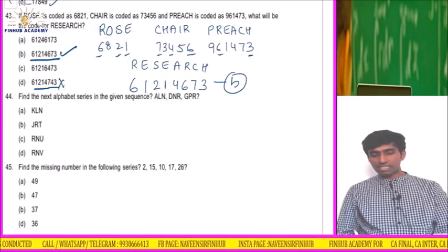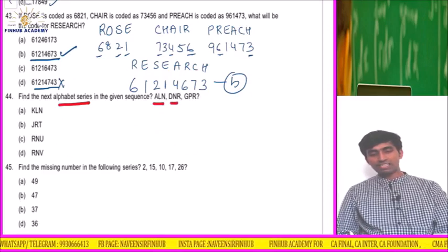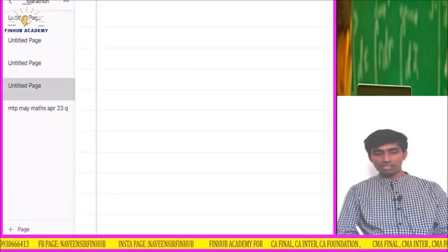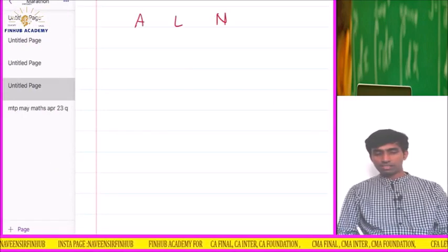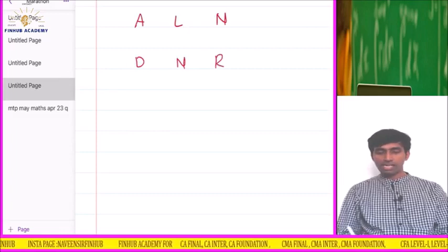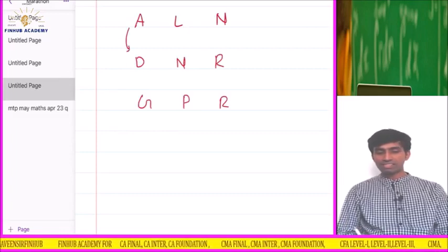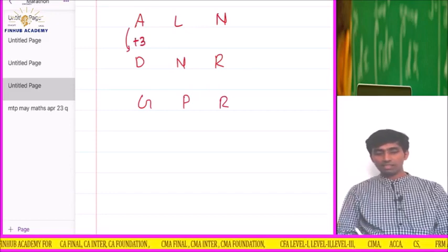So next question is, find the next alphabet of the series in the given sequence: ALN, DNR and GPR. Okay. So ALN, DNR and GPR. This is given. So please see, this is plus 3. If I add 3 to A, B, C, D, plus 3.